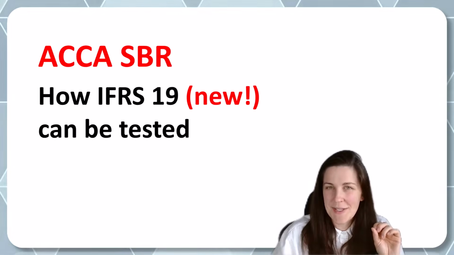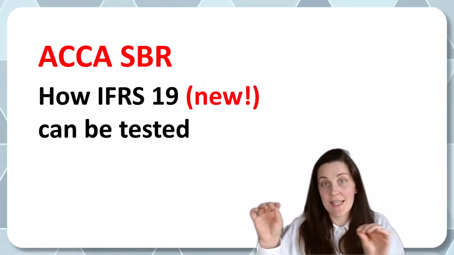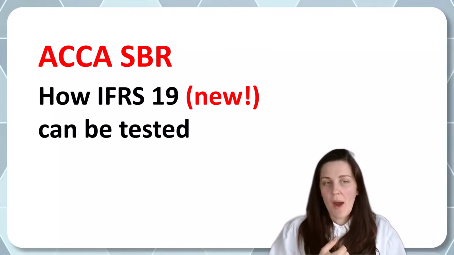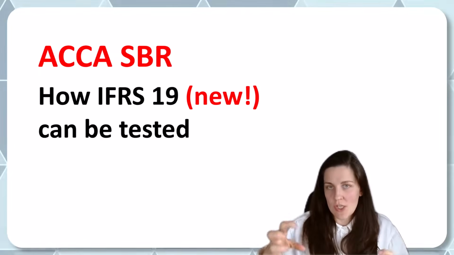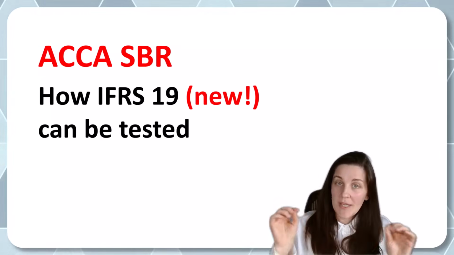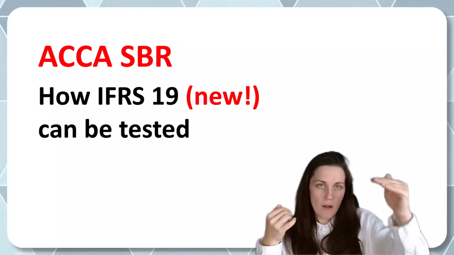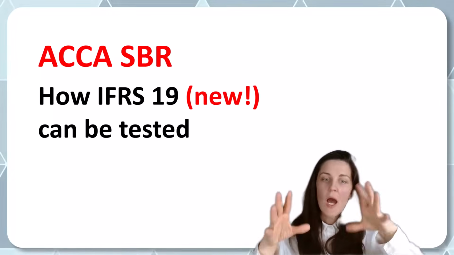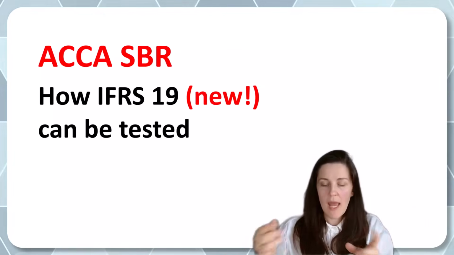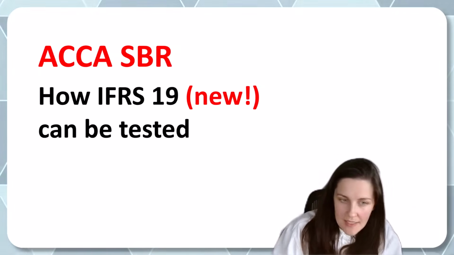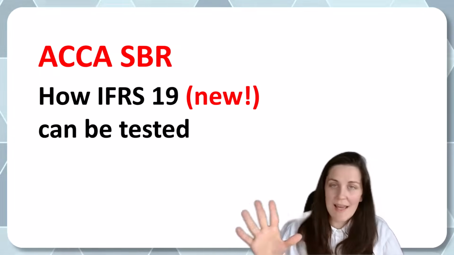IFRS 19, new standard. And we need to know how it is tested because the chances of it getting in our exam is quite high. So IFRS 19, subsidiaries without public accountability, tells us that we can reduce disclosures. And we can do that if, first, we are a subsidiary and our ultimate or intermediary parent provides consolidated financial statements that are publicly available in line with IFRS accounting standards. So it has to be in line with IFRS accounting standards, not anything similar.